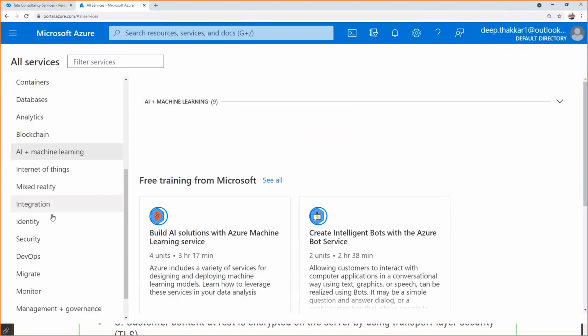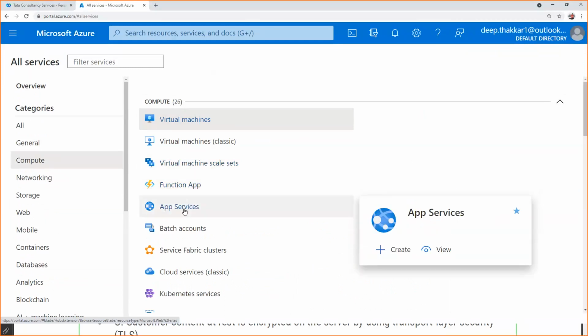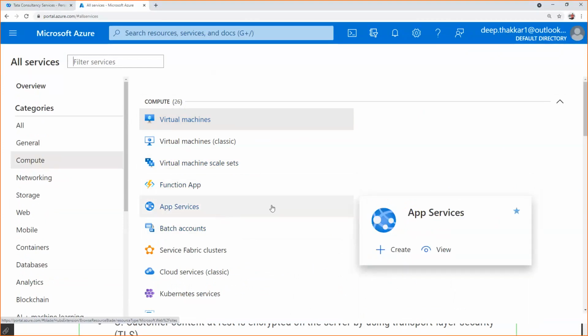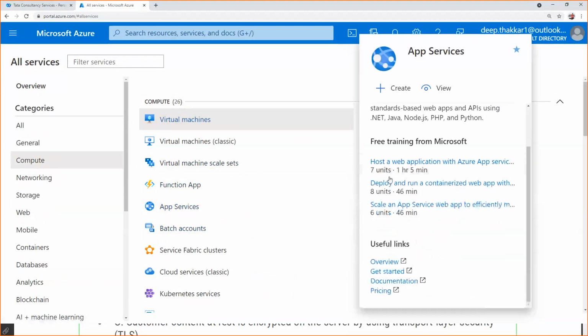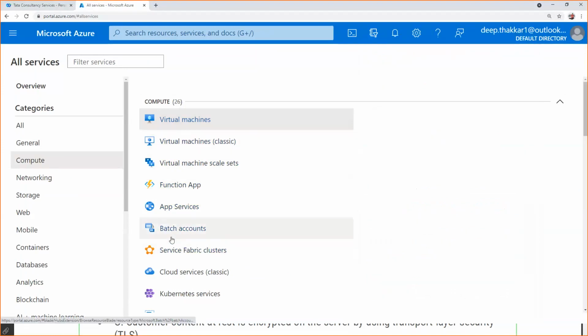Okay, so I'll just show you this compute thing. In compute, you have 26 services: virtual machine scale set, function app, app services. So when you mouse over it, you will see there is a description of what each and every service is meant for.